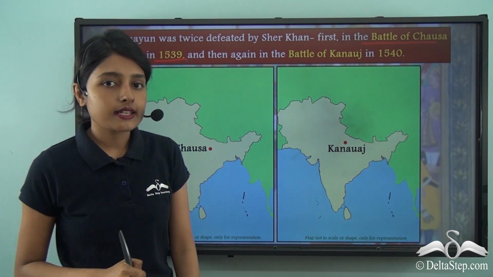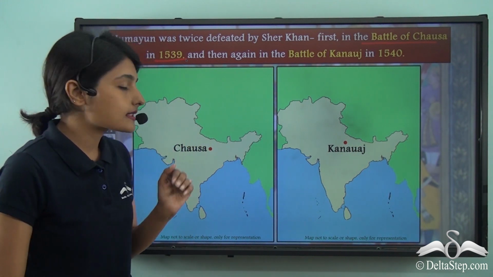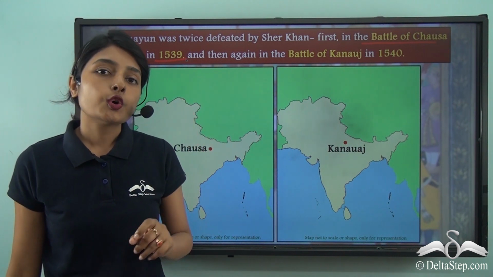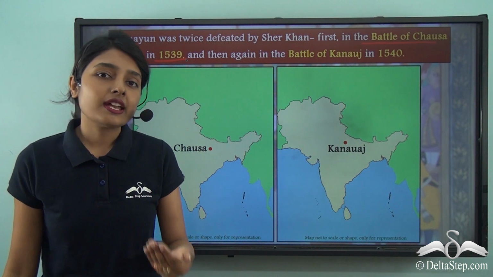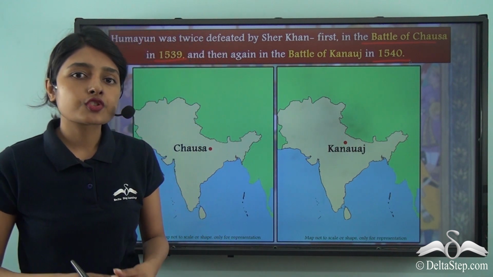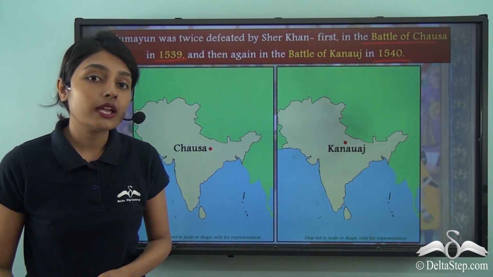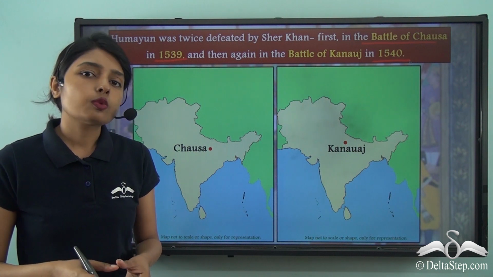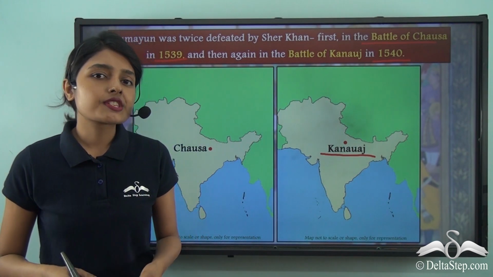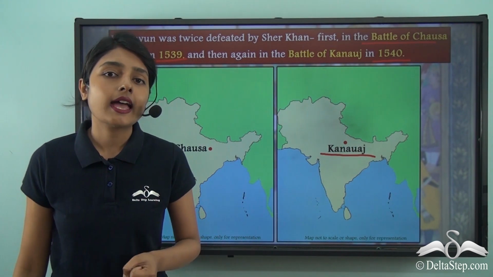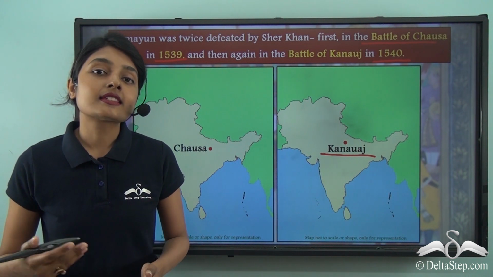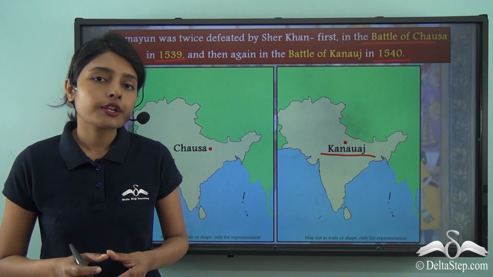So Chausa is a place that is located on the banks of river Ganges, and in the Battle of Chausa in 1539, Humayun was defeated. But in the very next year, that is in 1540, Humayun's troops were once again met with Sher Shah's troops, and they were once again defeated in the Battle of Kannauj. But Humayun's defeat in these two battles at the hands of Sher Shah Suri proved very decisive in his rule. But before talking about that,